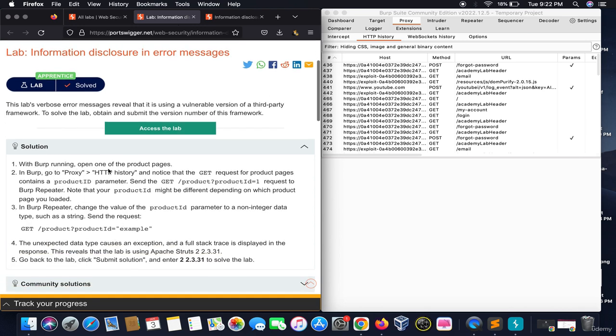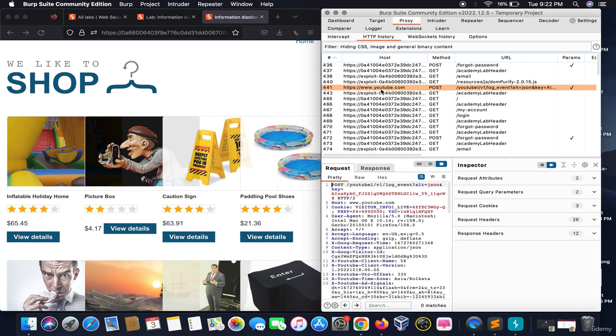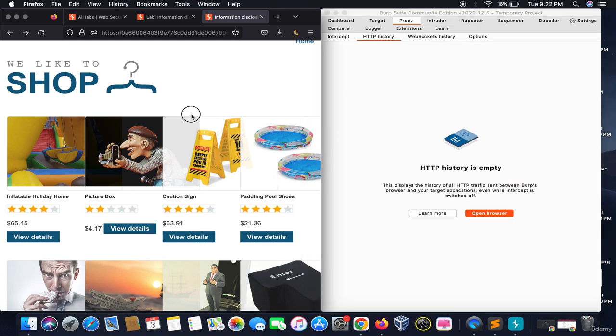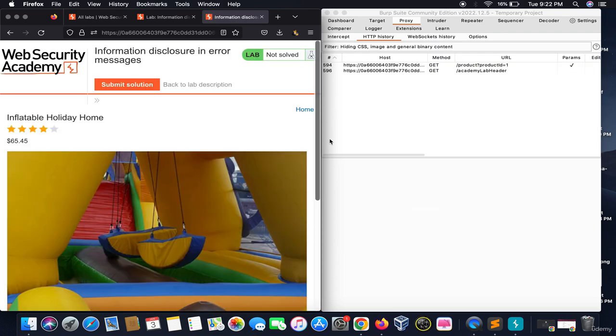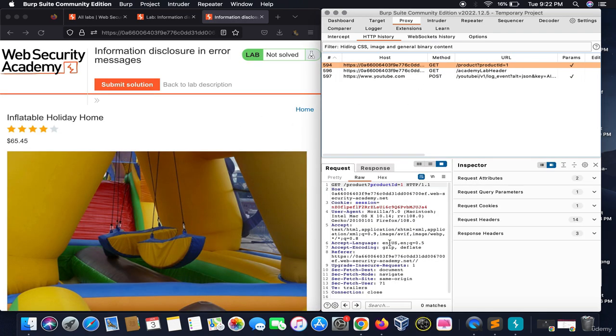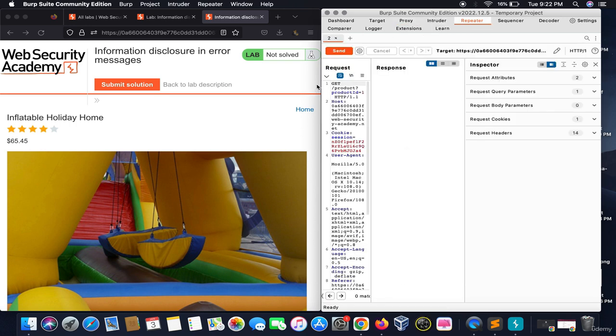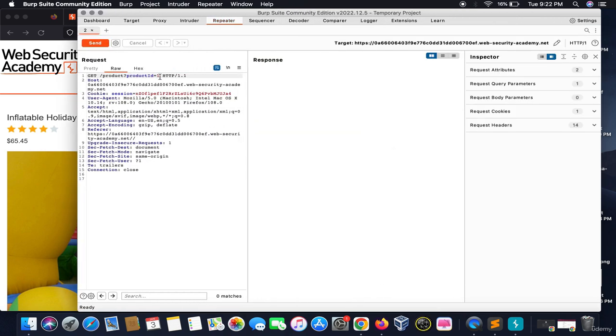While Burp is running, open one of the product pages and request it. Now keep changing the value of the product ID to non-integer data such as a string. On giving some error messages, it reveals some information about the web page. We would take this response, and let me get it back. I would write ABCD. Got it?